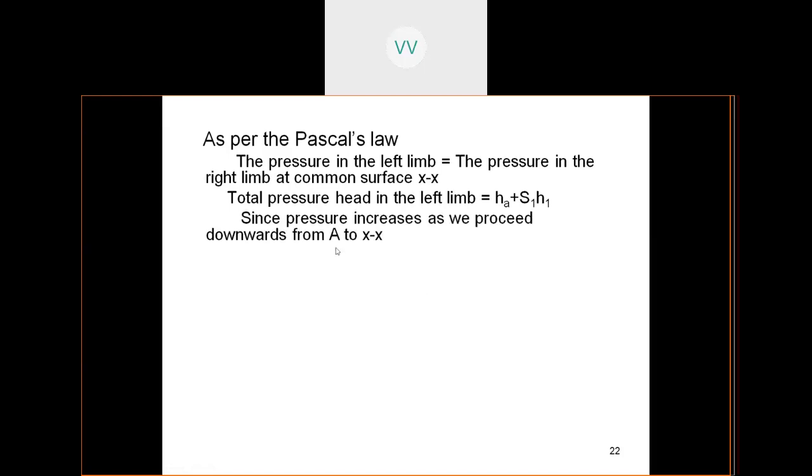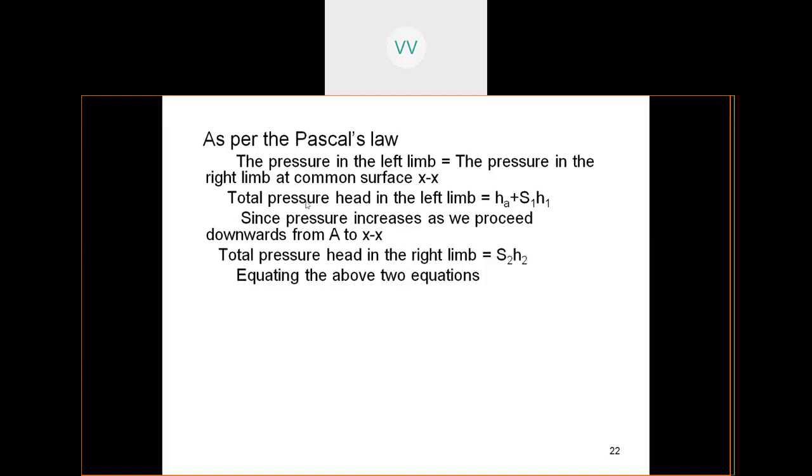Since the pressure increases as we proceed downwards from A to XX, the total pressure in the right limb is equal to S2 H2. Now equating the above pressures, HA plus S1 H1 is equal to S2 H2.